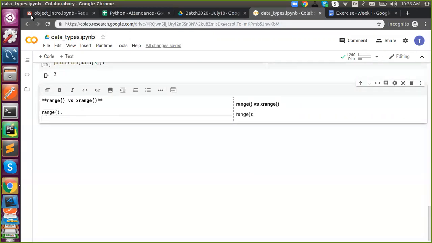Range is one of the built-in functions. This will actually give a range of numbers.